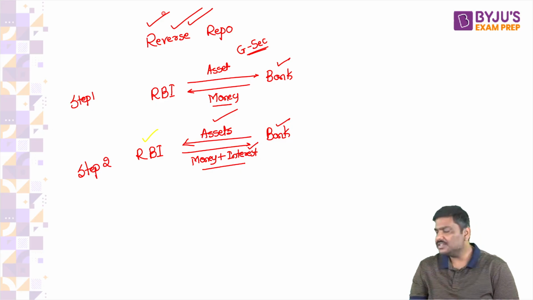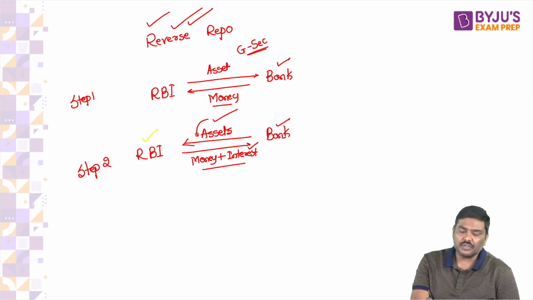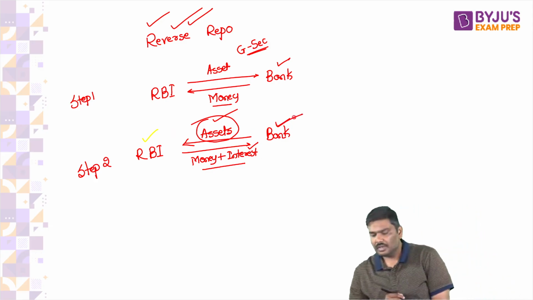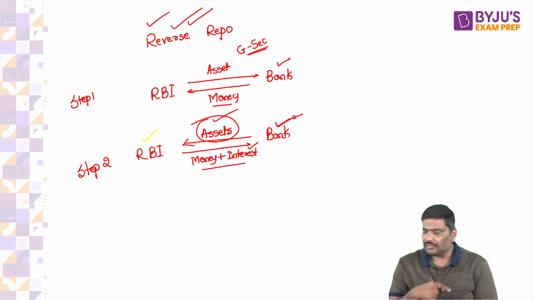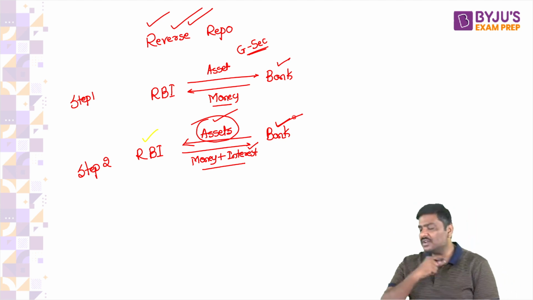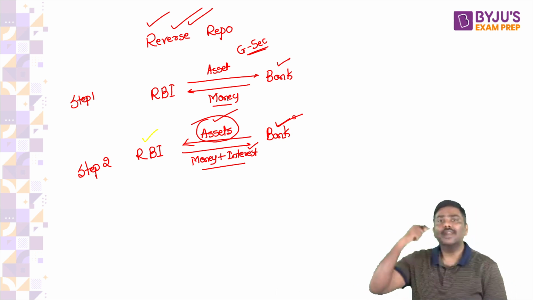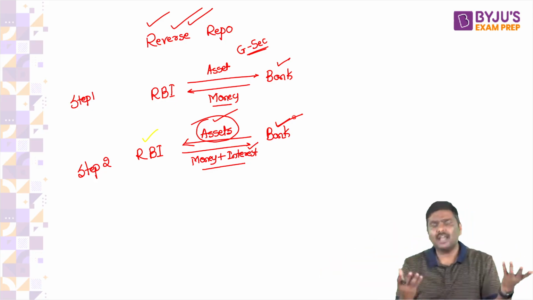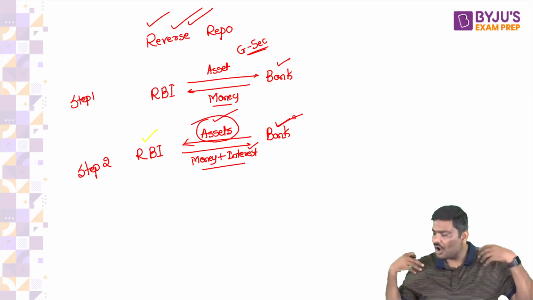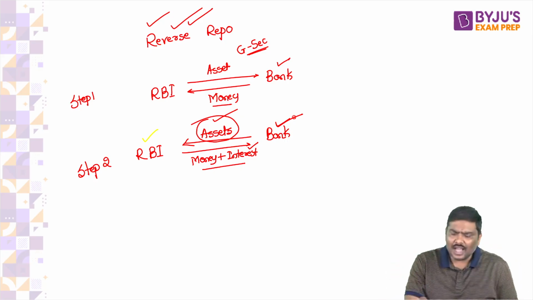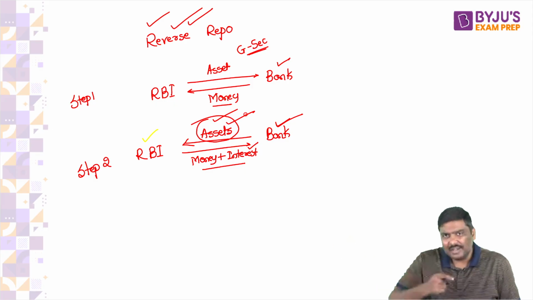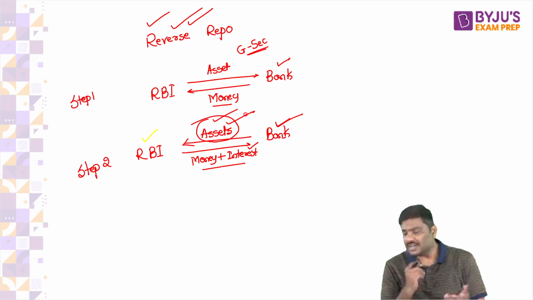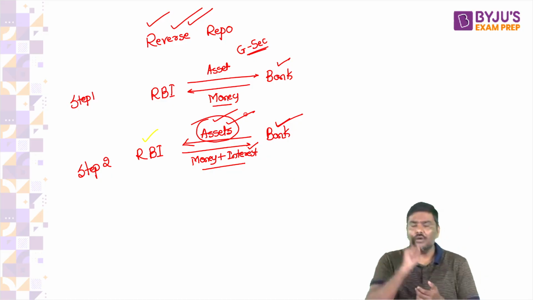Now, the next point is, what if RBI does not have sufficient government securities to give to the bank? Let me know. Because banks will keep a lot of money with RBI, and RBI has to return these and, in return, has to give these assets. So what if RBI does not have sufficient assets, government securities, to give to the bank now?